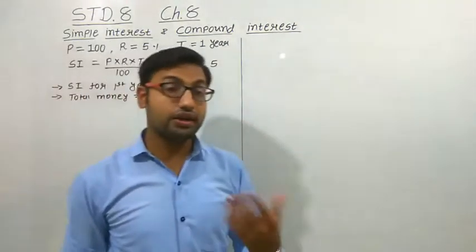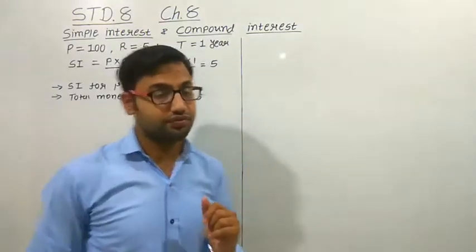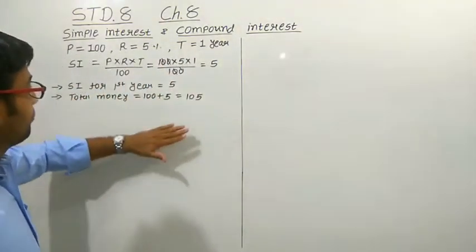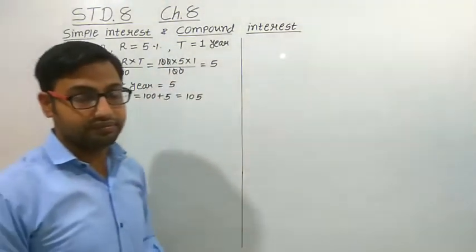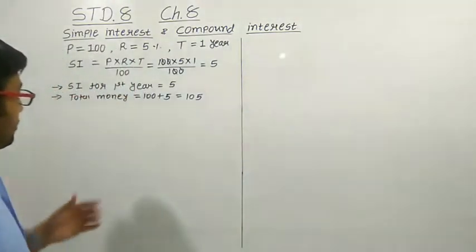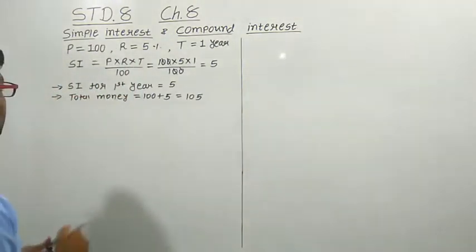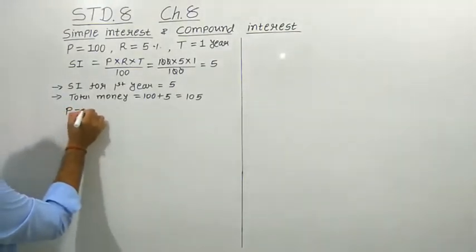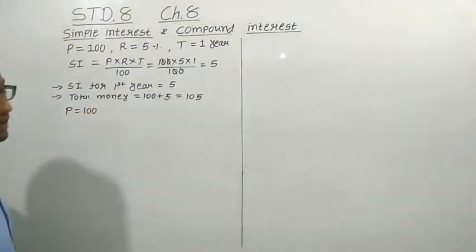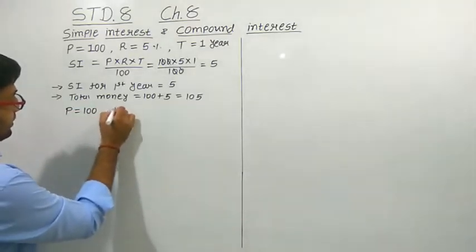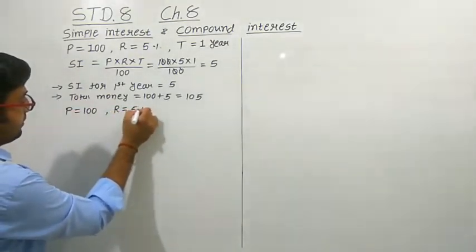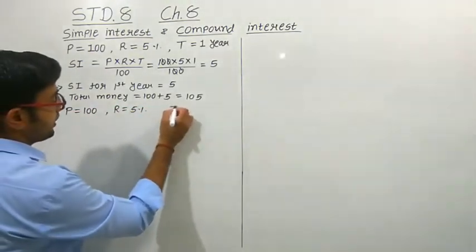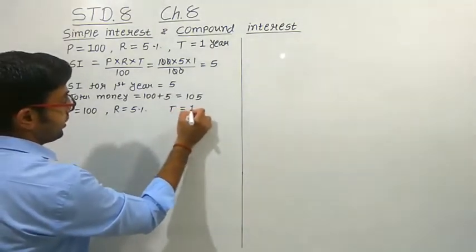Suppose you want to continue this for 2 years. For the next year also you borrow the 100 rupees, right? So let us continue with this step. Here also your principal amount will remain the same because you are borrowing 100 rupees. The rate is again the same, that is 5%. And for how many years? You are taking it again for 1 year.